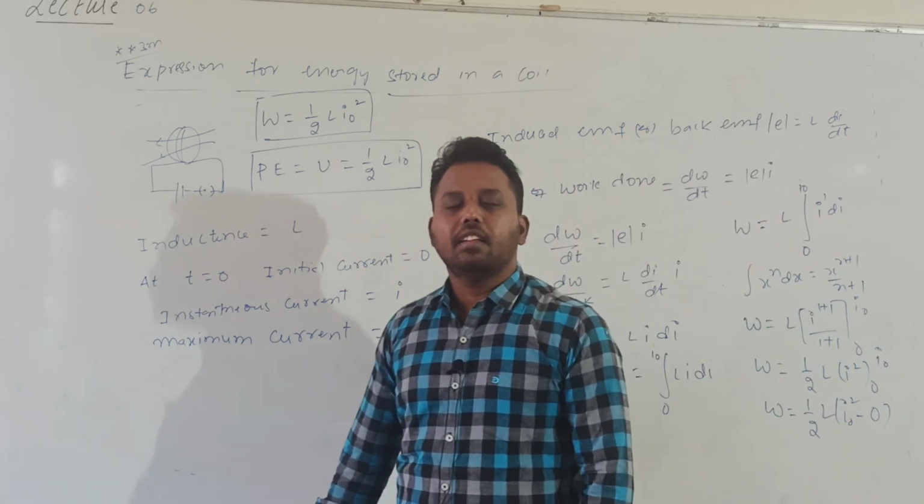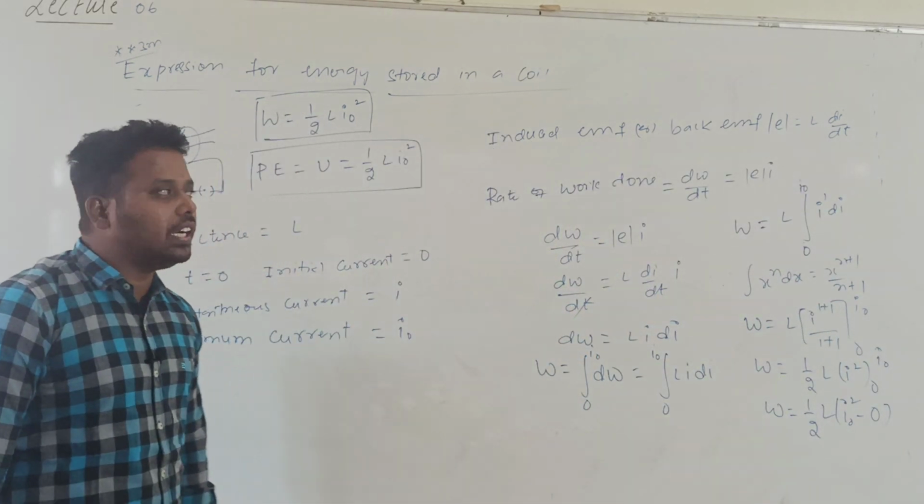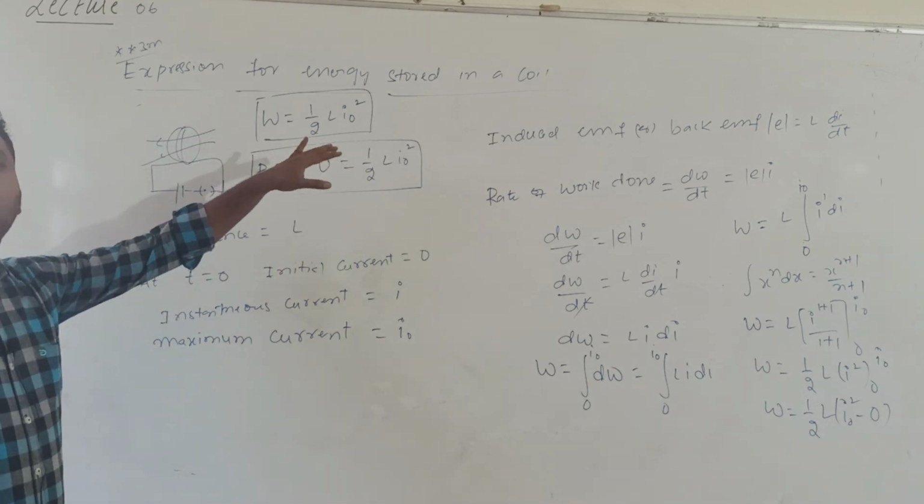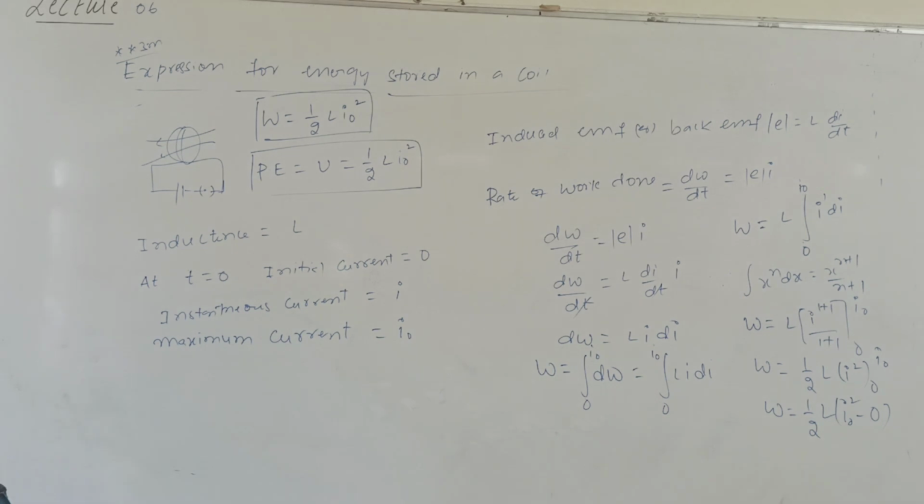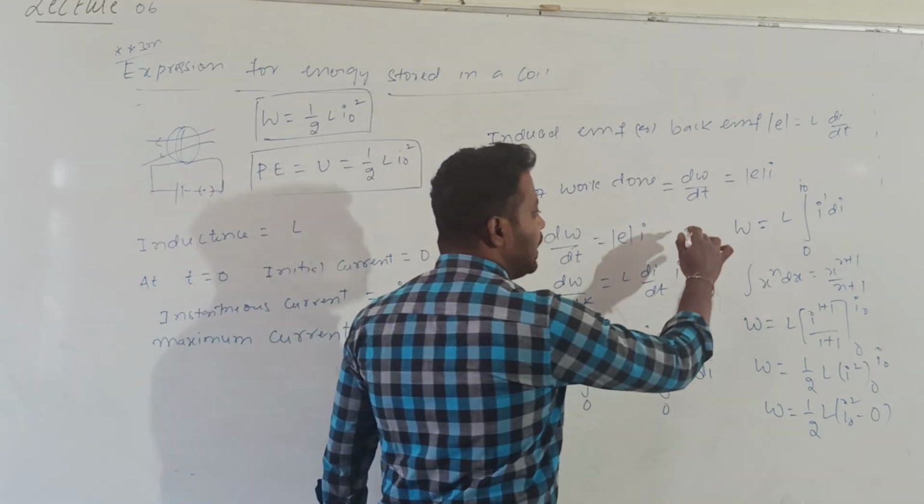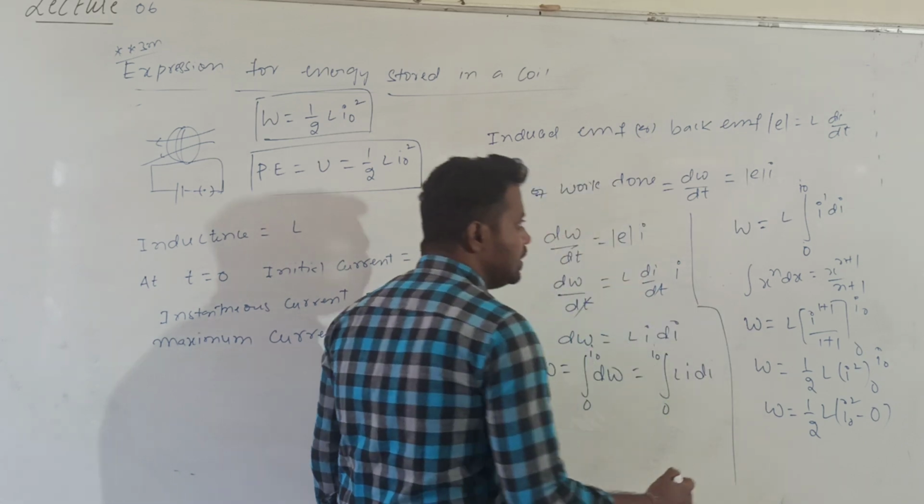Is the question clear? What do we want to derive? We want to derive the expression for energy stored in a coil. In order to increase the current in a coil from 0 to maximum, the battery has to do some work. That work done will be stored in the form of which one? Energy. Okay?